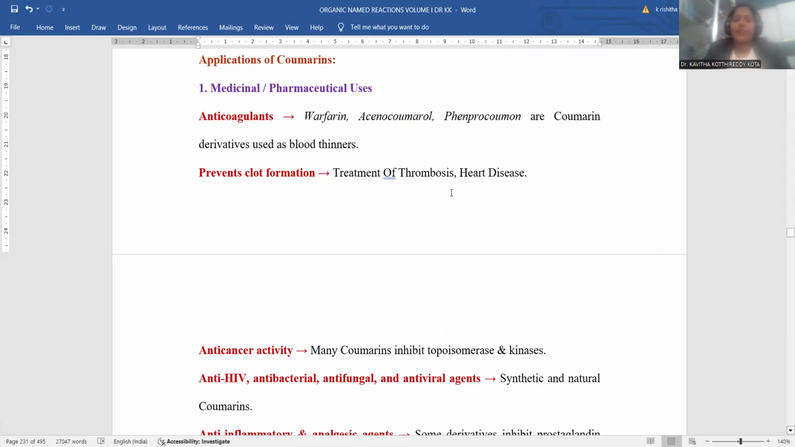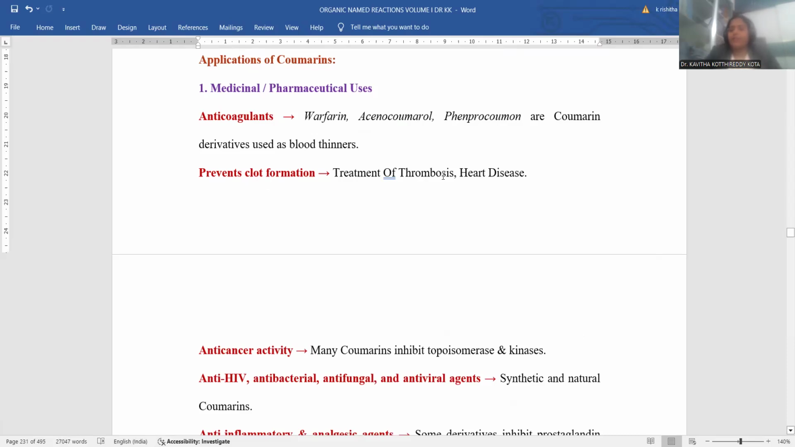At that condition, if the heart walls are blocked by means of clotting, what happens? That pumping becomes difficult, and the oxygenated blood is not supplied to the entire parts of the human body. That may cause heart disease. Heart functioning will be totally deformed. So that is completely prevented by means of drugs like warfarin, acenocoumarol and phenprocoumon. These kinds of drugs prevent such clots in the blood.